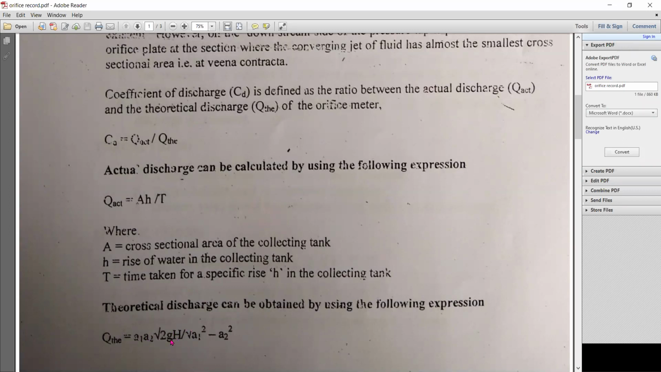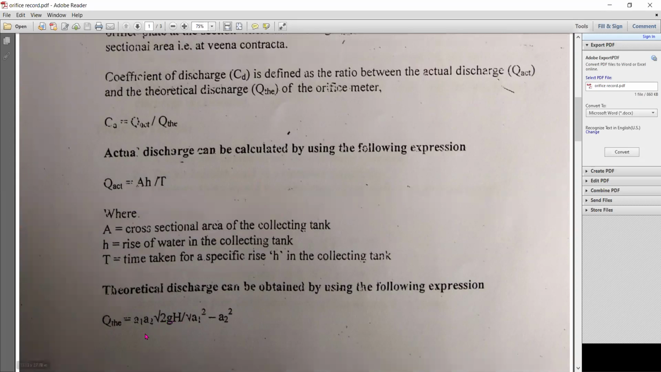And remember one thing, here G value is in meter per second square. So while calculating, we have to multiply 9.81 by 100 to get the value in centimeters, because A1, A2, H values are all in centimeters. The only mistake you will make while calculating is the G value: you write only 9.81 and forget that 100. Suppose you have all other terms in meters, then no need to keep anything here, just 9.81.